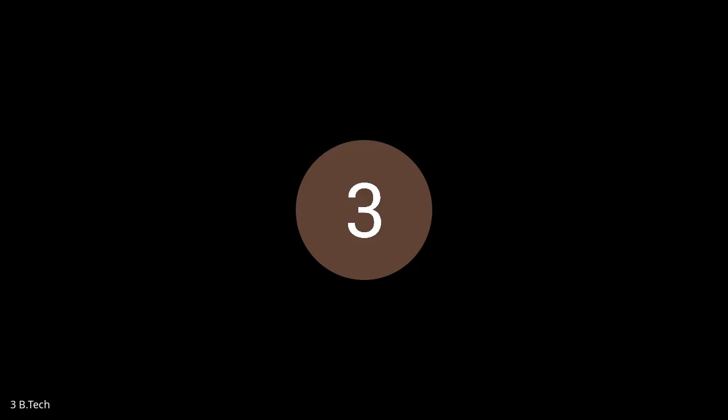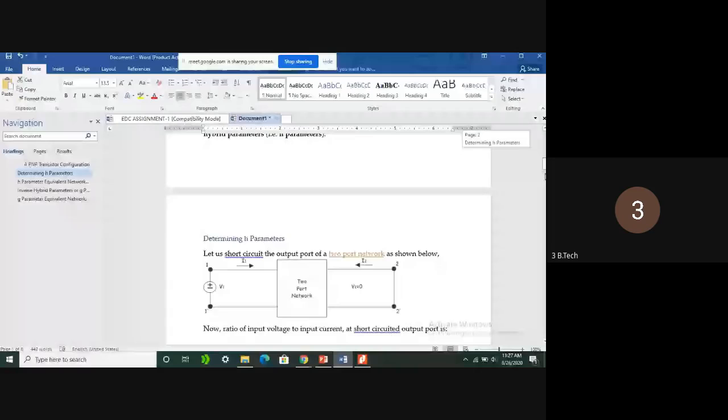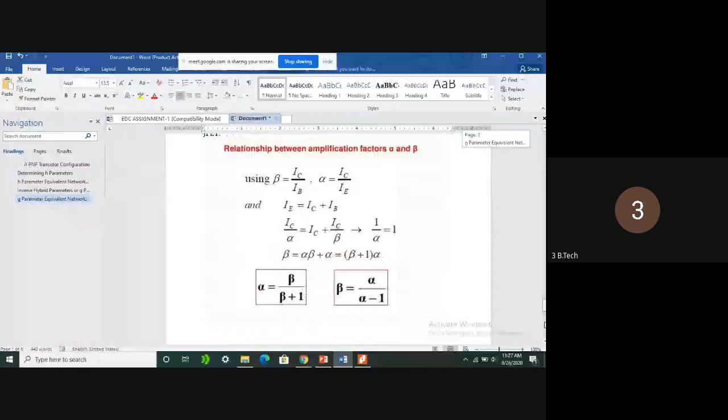The three terminal voltages are nothing but the voltage at the emitter terminal to ground, the voltage at the collector terminal to ground, and the voltage at the base terminal to ground. So if you see the relation between terminal voltages and junction voltages for a particular transistor, it will be like this.